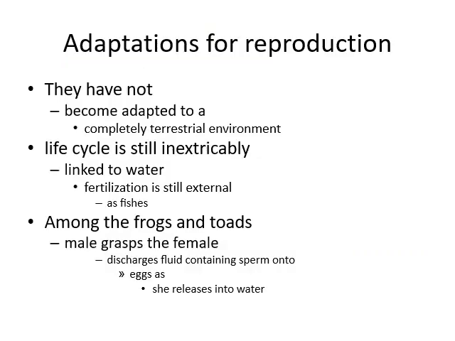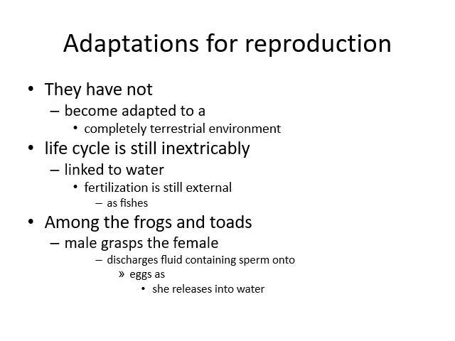Then adaptations for reproduction. They have not become adapted to a completely terrestrial environment. The life cycle is still inextricably linked to water, and fertilization is still external as in fishes. They use water for their reproduction.